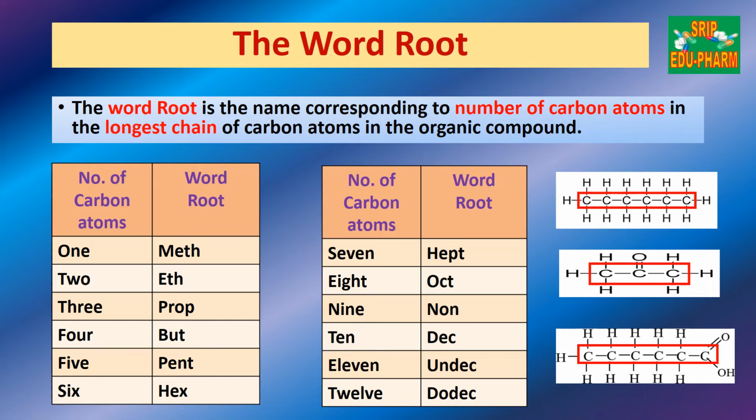One carbon means meth, 2 is eth, 3 prop, 4 but, 5 pent, 6 hex, 7 hept. For 8 carbons, we say oct. For 9, we say non. For 10, we say dec. For 11, undec. And for 12, dodec. So first of all, you have to remember that the number of carbons gives what is called the word root, because on the basis of this only, further nomenclature is done.